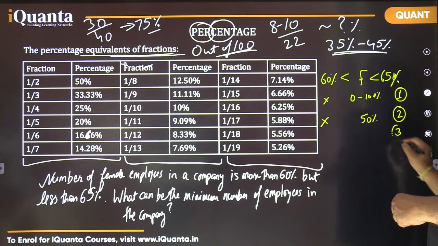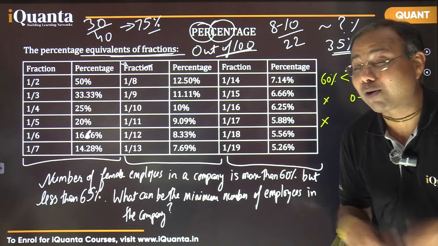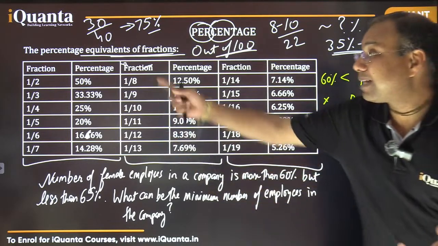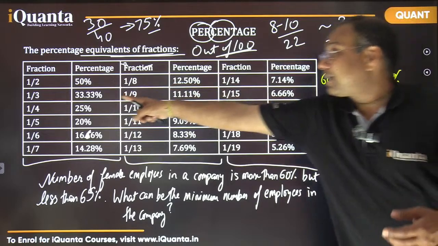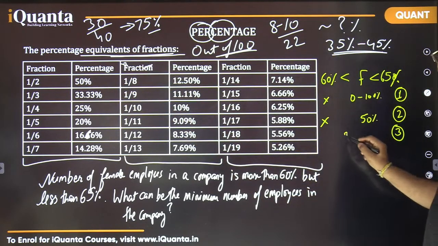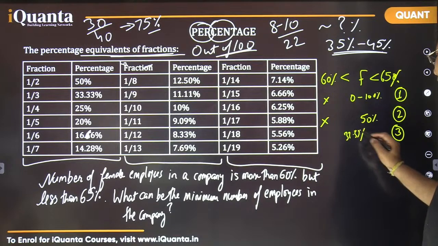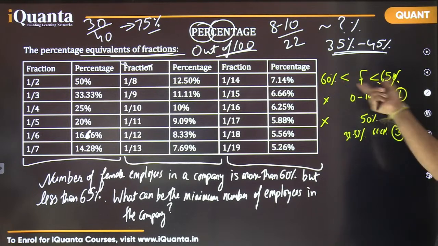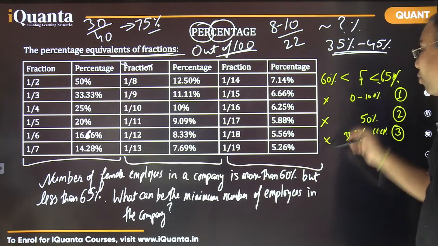If there had been 3 total employees in that case, what will happen? Think, tell me fast. So the number of female employees can be 1 by 3 or 2 by 3, right? That is double of this, 33.33 or 66.66. So 33.33% or 66.66%. But none of these fit in this range, right? So no need to write all the values.